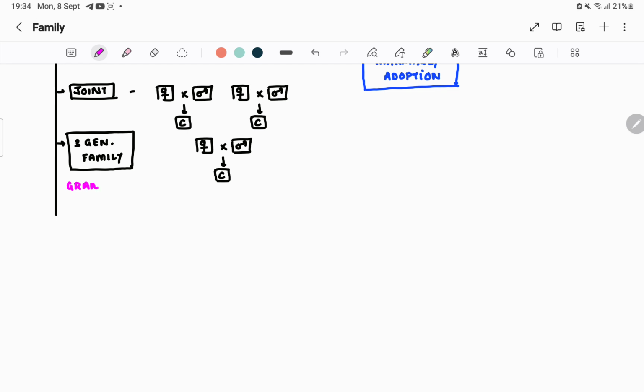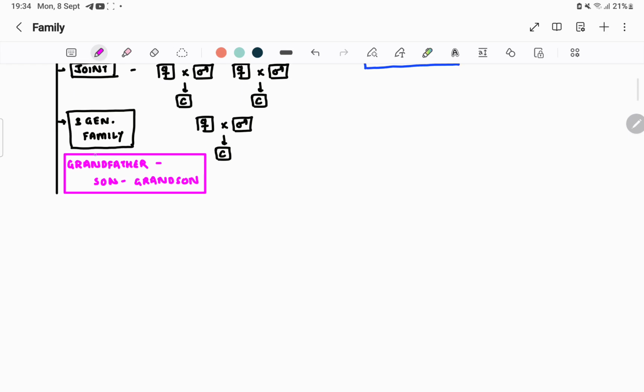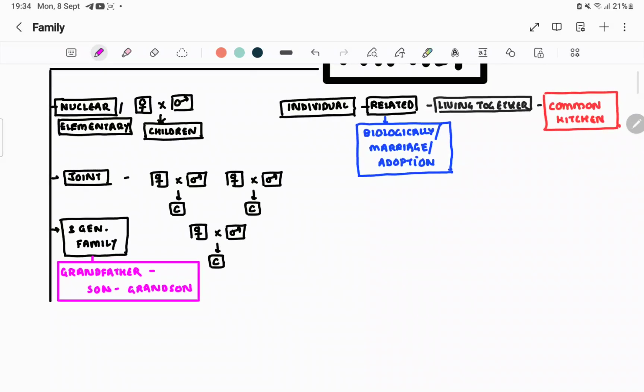Grandfather will be there, his son will be there, and their grandson will be there. All of us are living together by direct descent, not like cousins or something like that. Direct descent, right? This must be there. These are the common types: nuclear, joint, and three generation family. We have some other types. The special type is there.